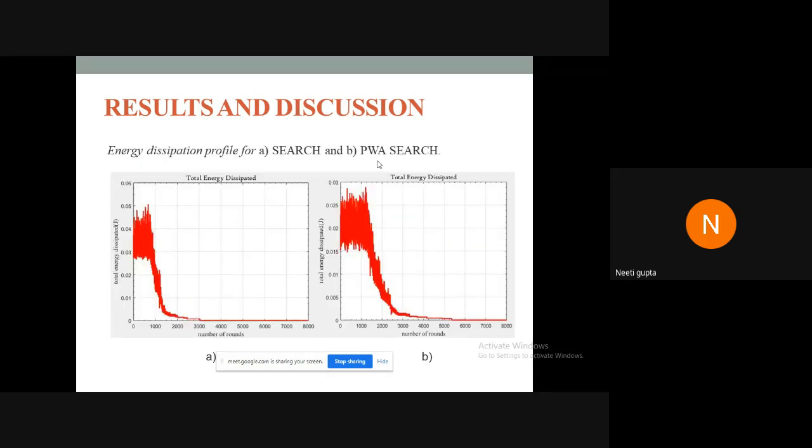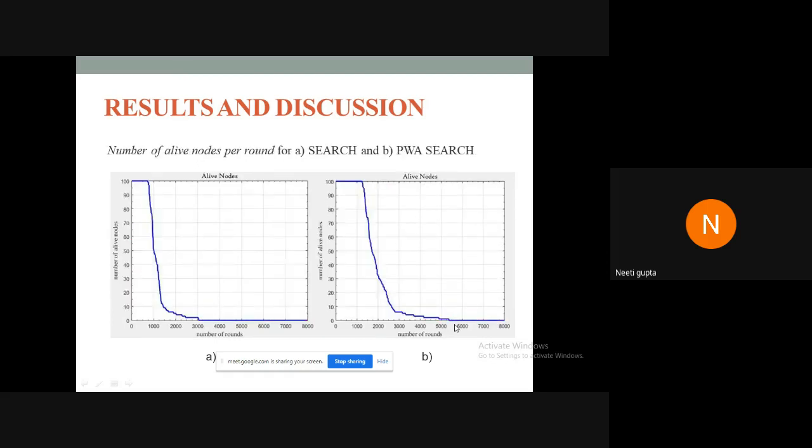These are the results for the energy dissipation profile of SEARCH and power-aware aggregated SEARCH. The energy consumption was significantly reduced with the proposed technique. As can be seen here, in the previous SEARCH algorithm the entire network gets exhausted at around 3000 rounds, whereas with the proposed algorithm the energy consumption was slower, and the entire network gets exhausted at around 5000 rounds, which clearly means the network lifetime was increased. This is the number of alive nodes per round for SEARCH and PWA SEARCH.